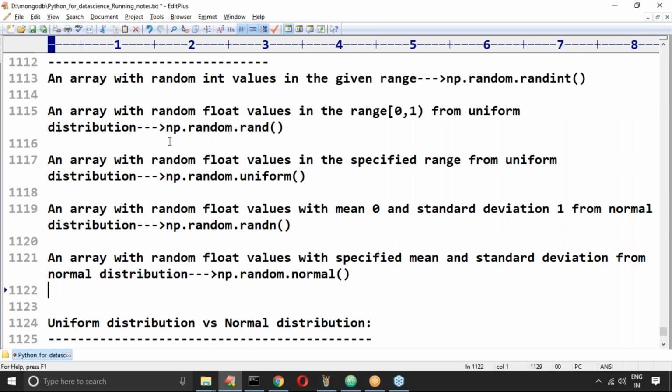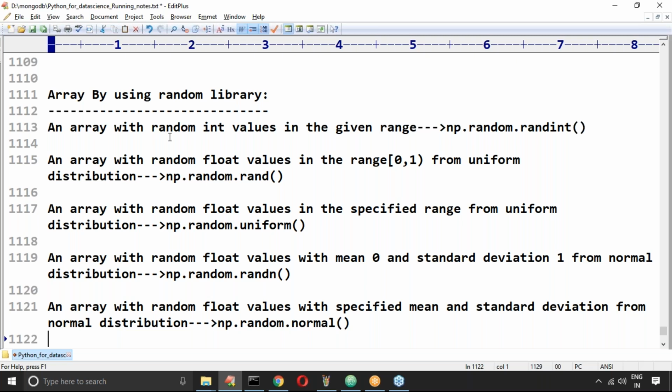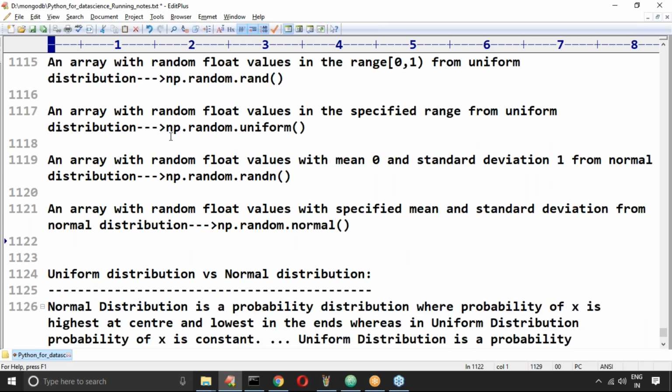So don't worry much about this. Any doubt about this one? Can you please confirm? Is it clear, right? Sir, we thought that it is the variance. No, it is the standard deviation only. Standard deviation and the variance seem to be the same, but there is a difference. In the next level we will talk about that. Yes, we checked practically, it is the standard deviation only, not variance.